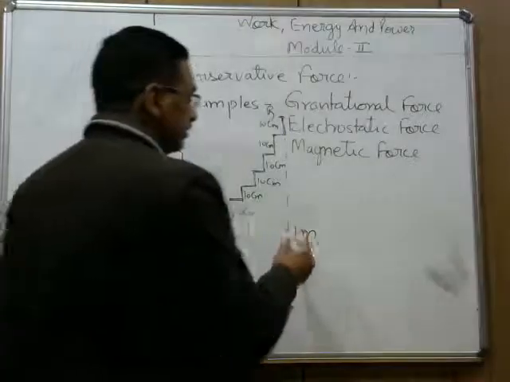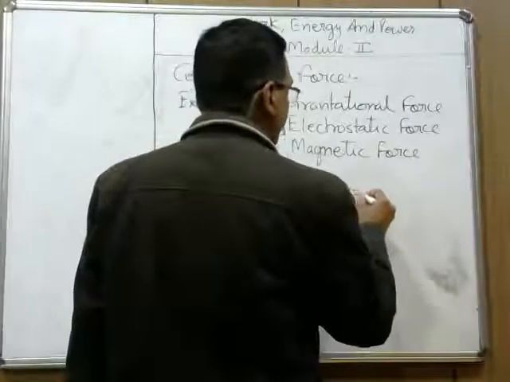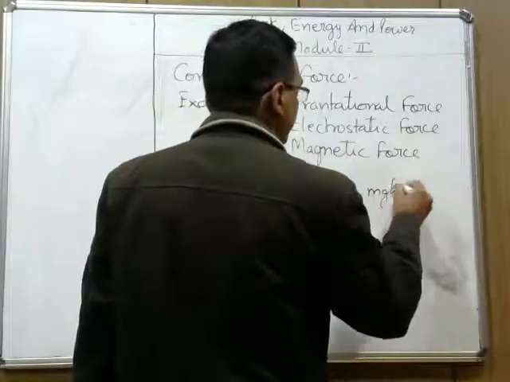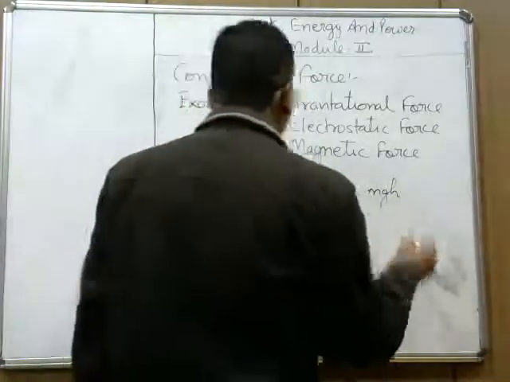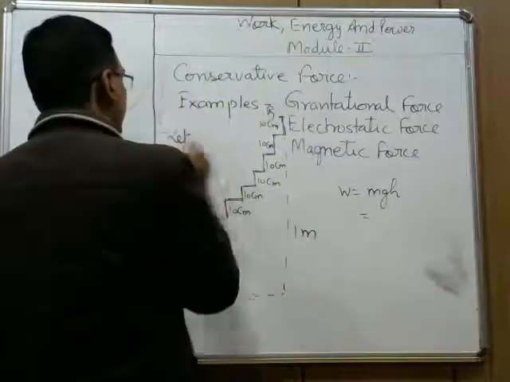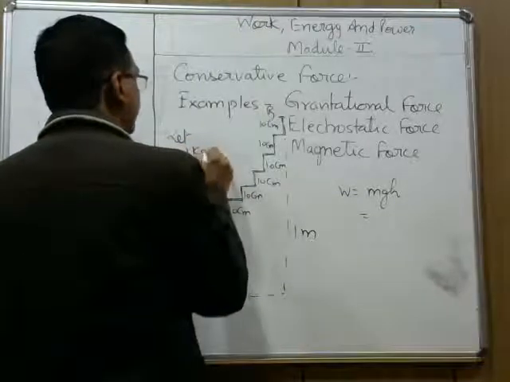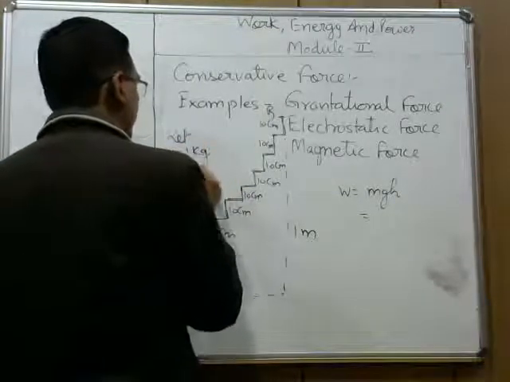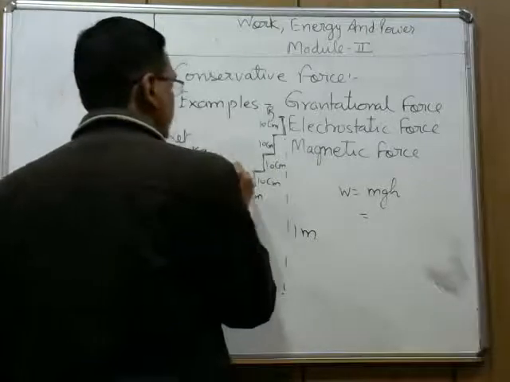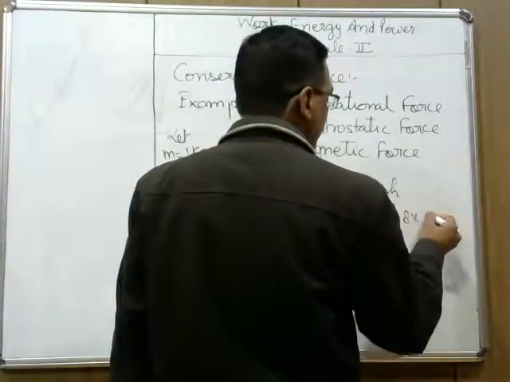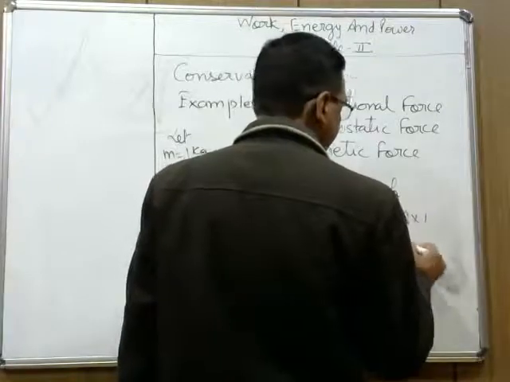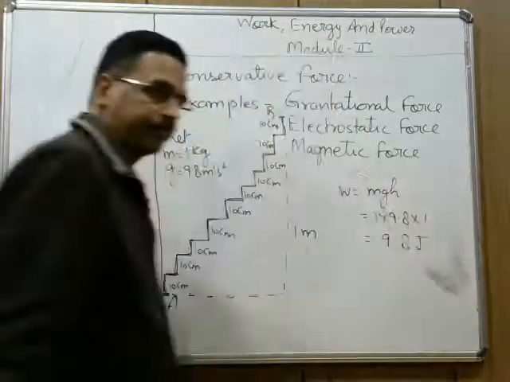Now total height is 1 meter, so work done will be mgh. Let the mass of the body be 1 kg and g as 9.8 meter per second square, then 1 into 9.8 into 1. So 9.8 joule is the work done.